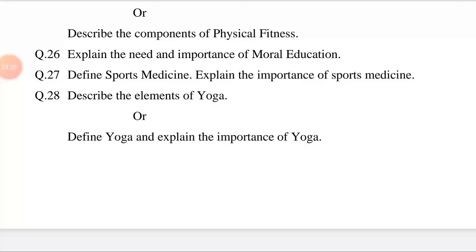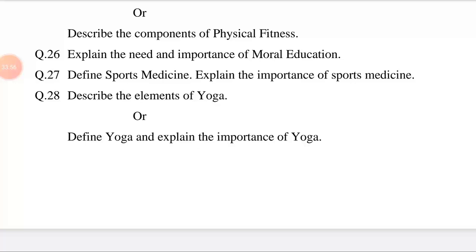Elements of yoga. There are 8 elements of yoga. The details of the yoga elements are as listed below. Number 1. Yama. Yama consists of 5 morals, codes of conduct. Number 1. Non-violence or ahimsa. Second, truthfulness or satya. Third, non-stealing or asteya. Fourth, celibacy or brahmacharya. 5. Non-acquisitiveness or aparigraha.